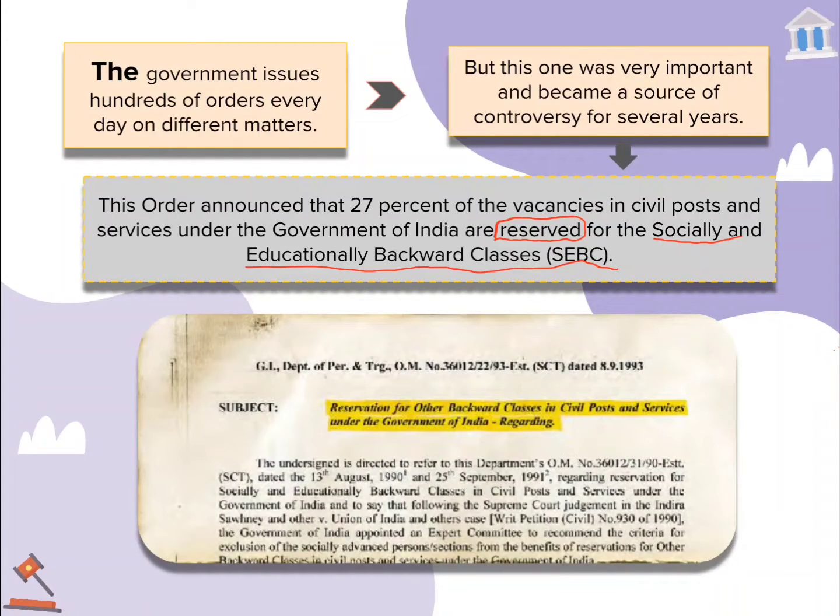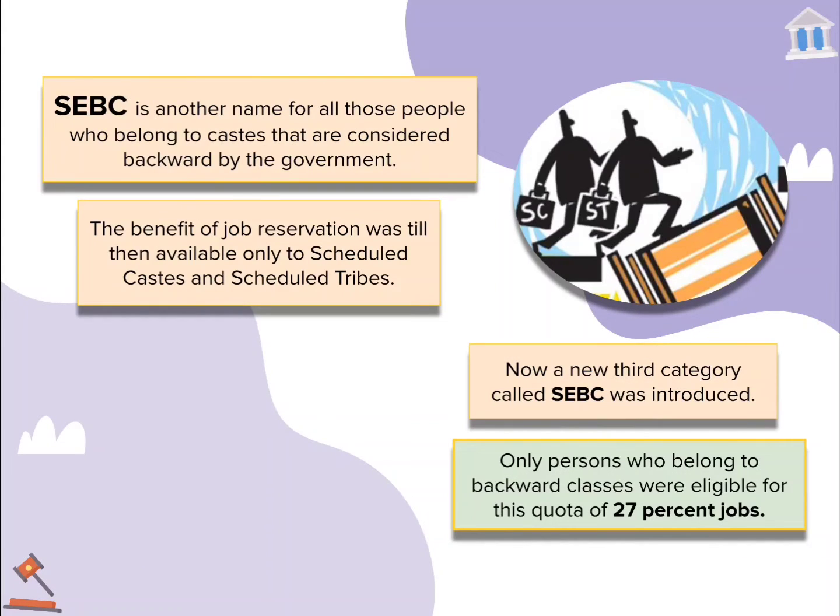This means those who have not been given equal status in society, and who have not been given equal educational opportunities, such a section of people has been classified as SEBC. As we have discussed, SEBC is another name for all those people who belong to castes that are considered backward by the government.